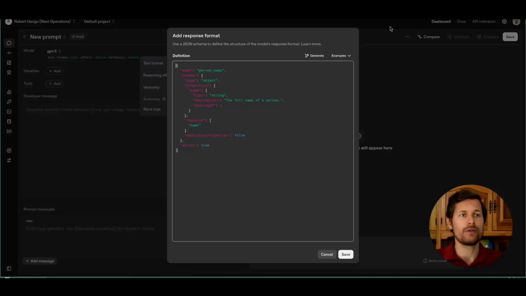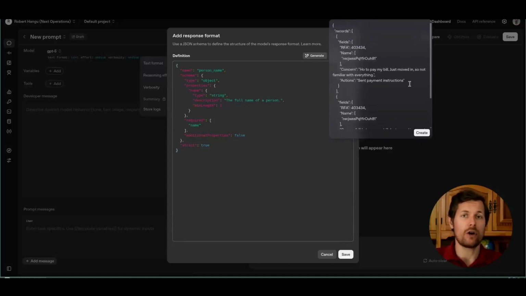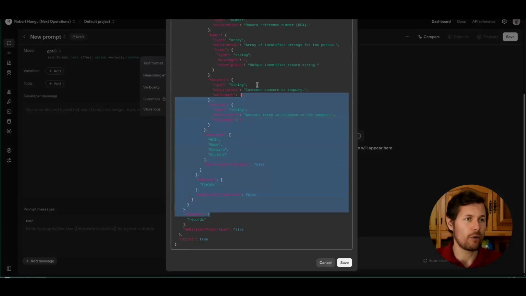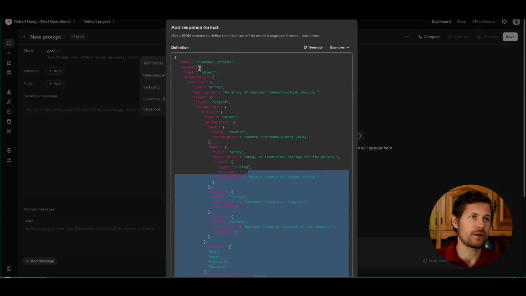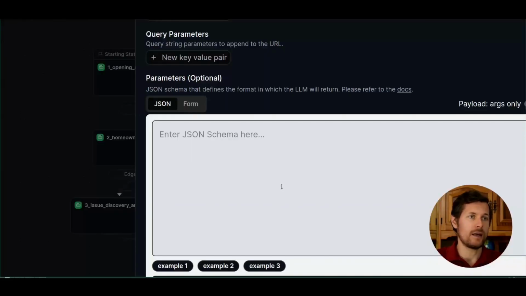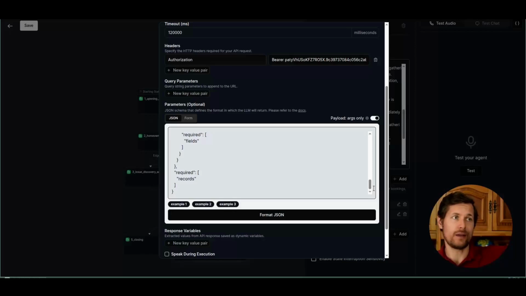So again, I go to the OpenAI trick, I click generate, and then I paste this whole JSON object here, and I click generate. And now the OpenAI playground, which uses ChatGPT in the backend, will generate this whole thing. It's very, very practical because I can just copy everything that is here in the schema and paste it in here. All right, then one more thing, I have to select payload args only. That means it's an internal implementation thing that basically means that the LLM will send only the data to the Airtable API and it will not send a function call.